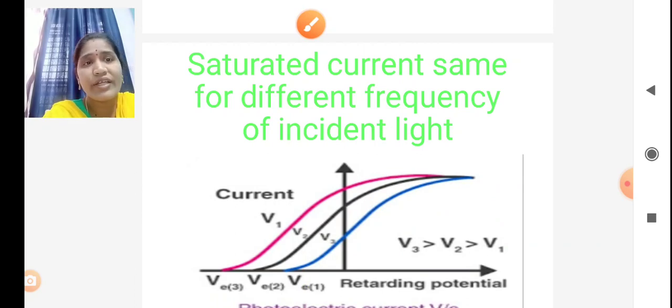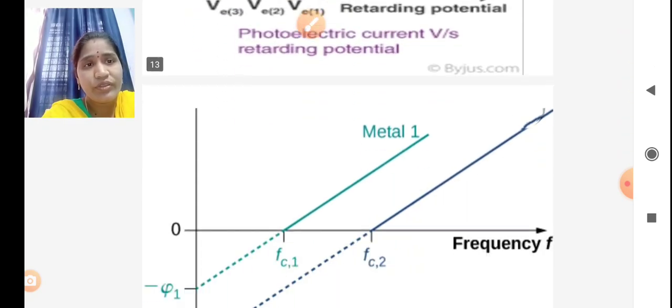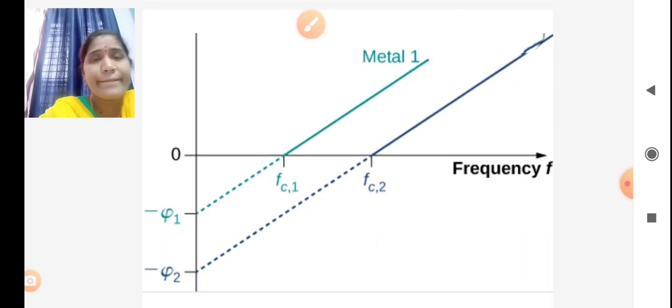Now the effect of frequency on stopping potential. We discussed that the frequency of the light affects only the kinetic energy of the photoelectrons. Otherwise, for all frequencies the photocurrent is the same.